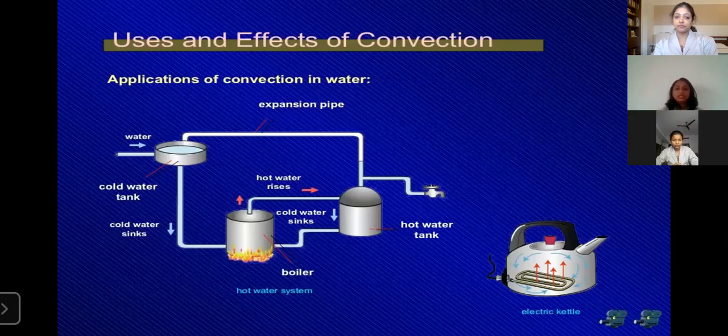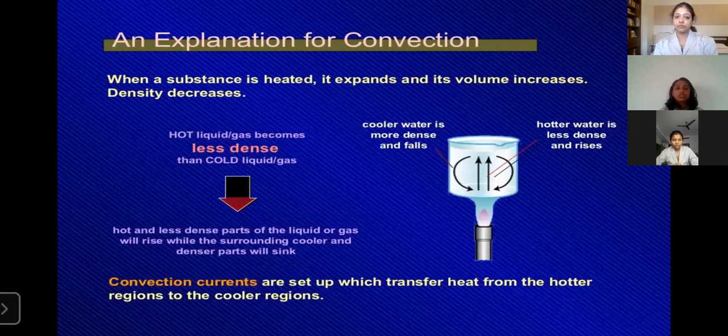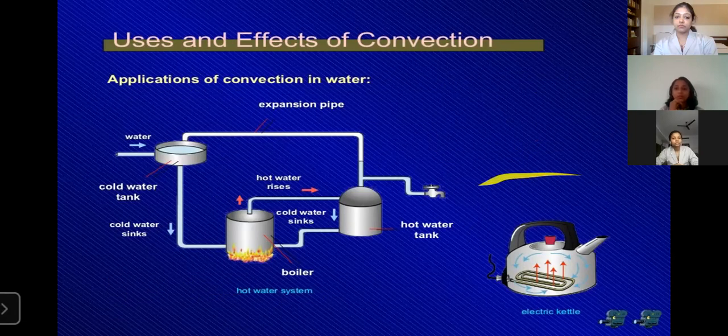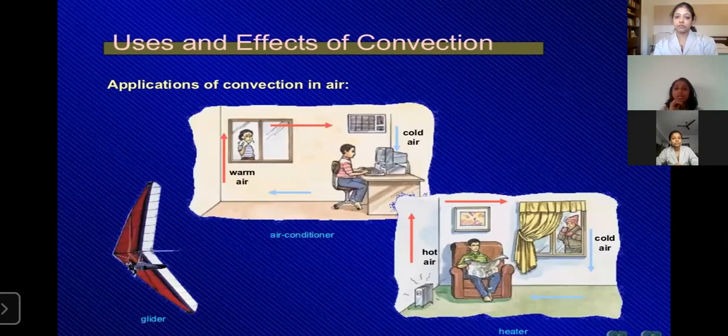Another topic is the uses and effects of convection. Here, as a use, you can see the electric kettle. It is an application of convection of water. Another example is convection in air, that is the air conditioner. I think we all have air conditioners in our home, or maybe not.